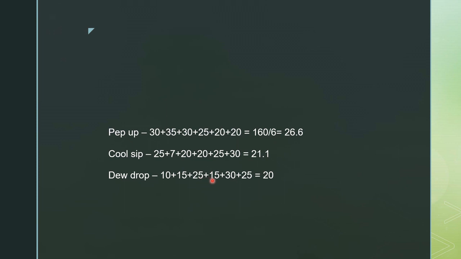In 1991 it is 15 lakh. In 1992 it is 30 lakh, and in 1993 the dewdrop sale is 25. If we add all of these numbers and divide by 6, we get 20, which is the average annual sale of dewdrop.